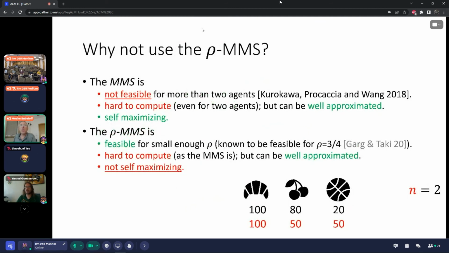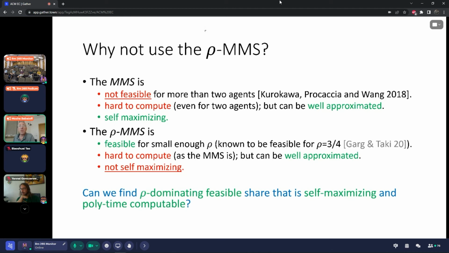Okay, so we said that we cannot use the MMS because it's not feasible. Why can't we use a rho-MMS? We basically said that even for 3/4 MMS, which is feasible, it is not self-maximizing. And actually, we prove in general that for any rho that is smaller than 1, the rho-MMS is not self-maximizing. And this is the example that proved that result.